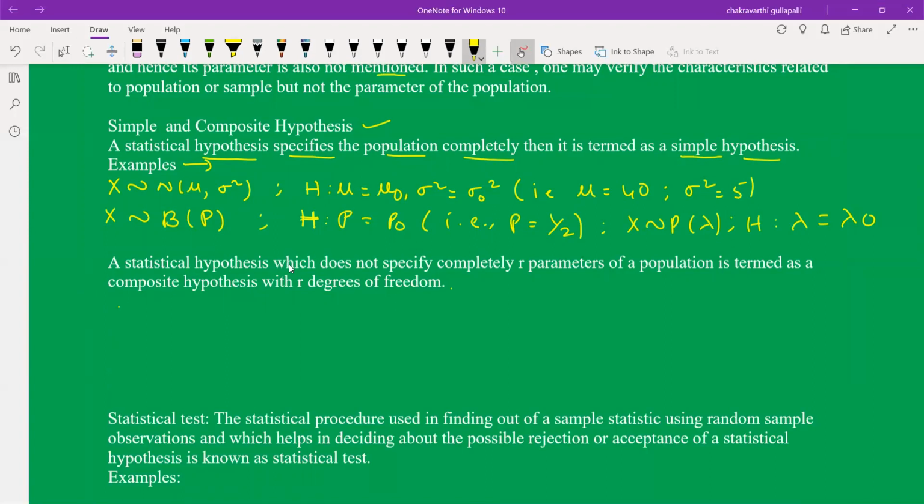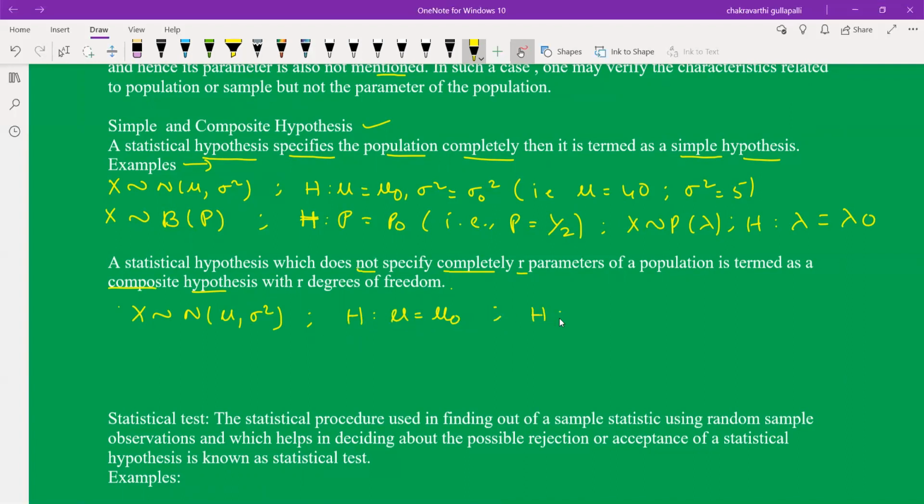A statistical hypothesis which does not specify completely the parameters of a population is termed a composite hypothesis, with r degrees of freedom. By taking an example, we can easily understand this concept. X follows N of mu comma sigma square. H: mu is equal to mu naught. This hypothesis specifies the population mean completely, but not sigma. So it is called a composite hypothesis.